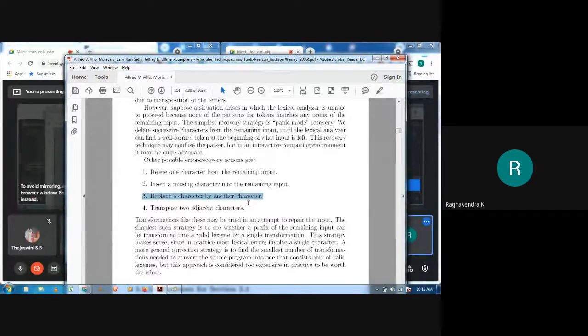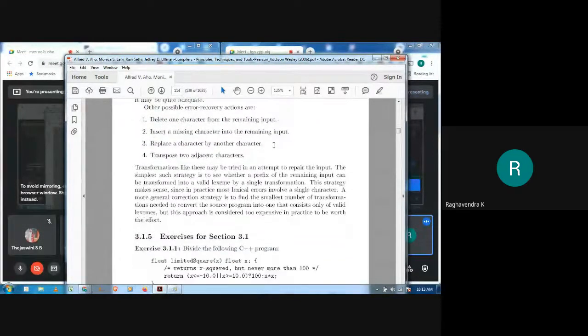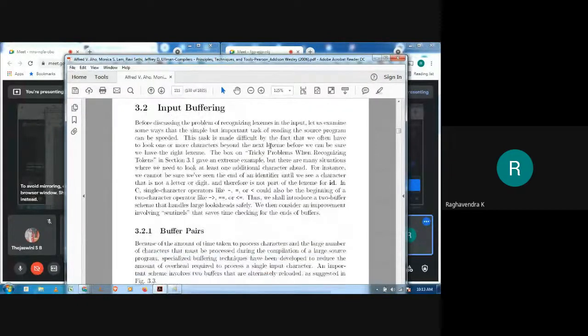To do all of these things, you need to make your Lexer program more complex, and that would increase the expense of the lexical analyzer program. So obviously, the better adopted strategy is the panic mode recovery strategy.